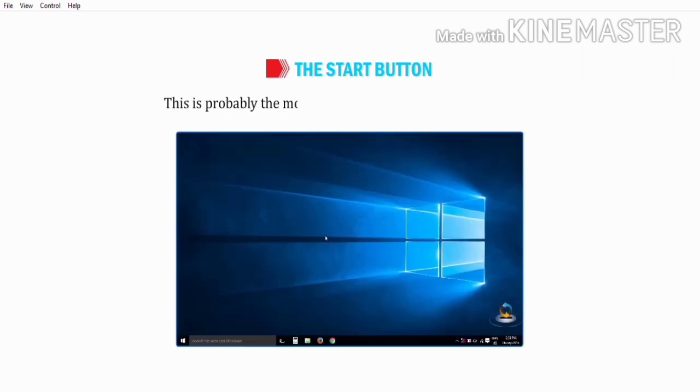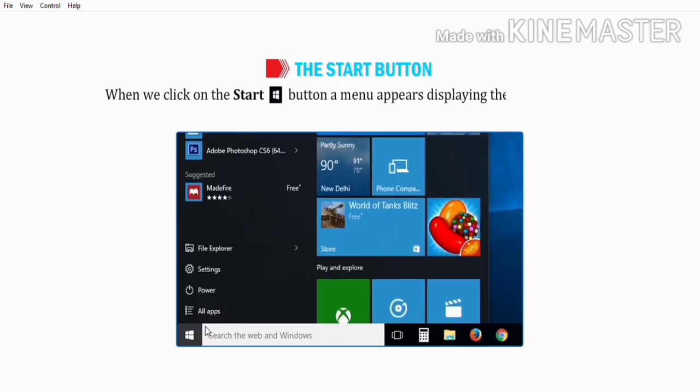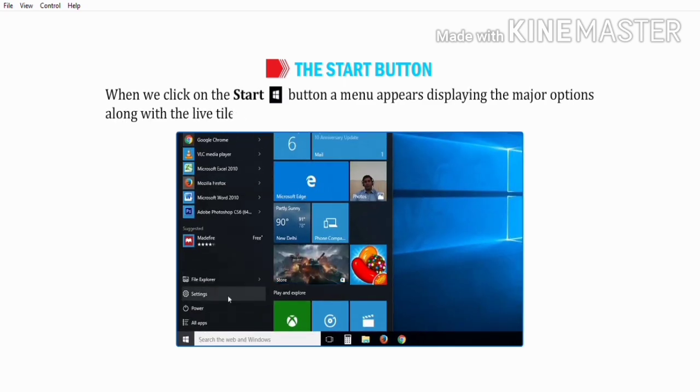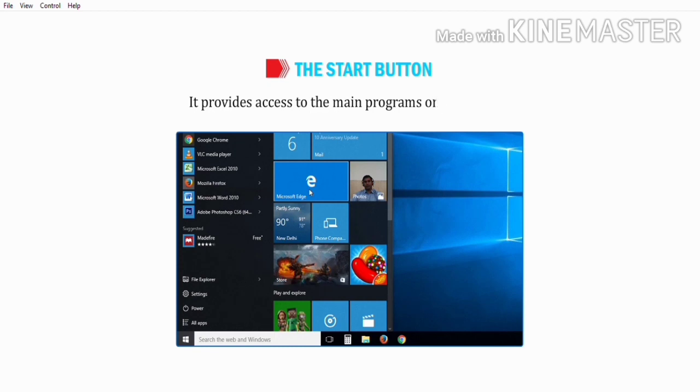Okay, let us learn about Start button now. This is probably the most used button on the Windows desktop. When we click on the Start button, a menu appears displaying the major options along with the live tiles. This is called the Start menu. It provides access to the main programs on a computer.